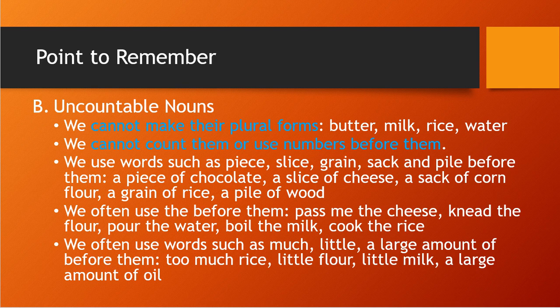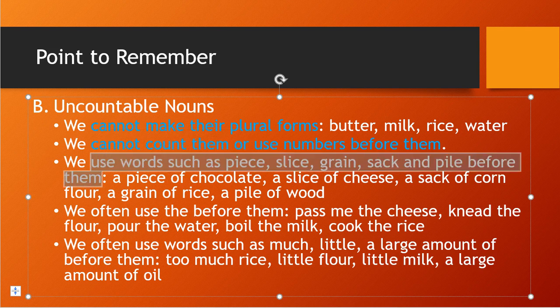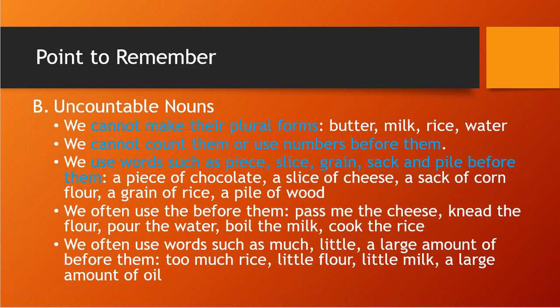We use words such as a piece, slice, grain, sack, and pile before them. So we use this kind of different words: a piece, slice, grain, sack, and pile before them.